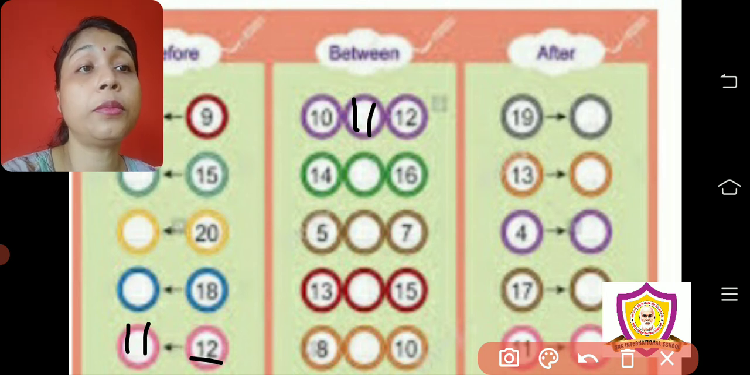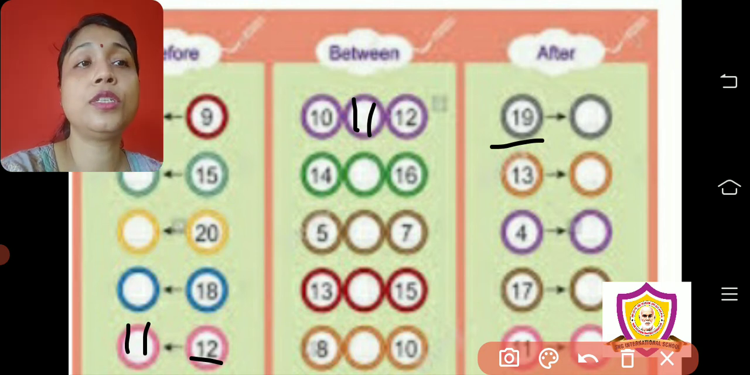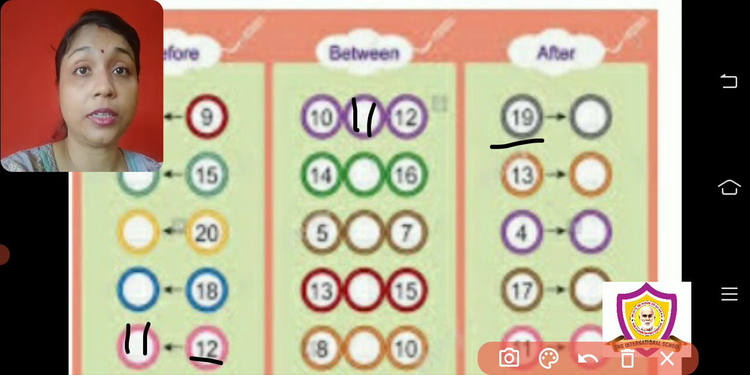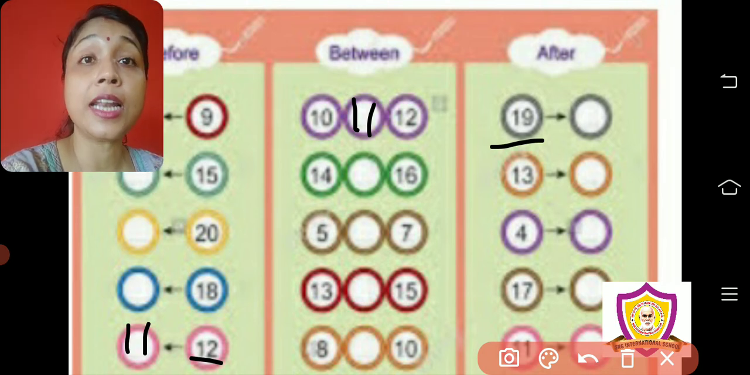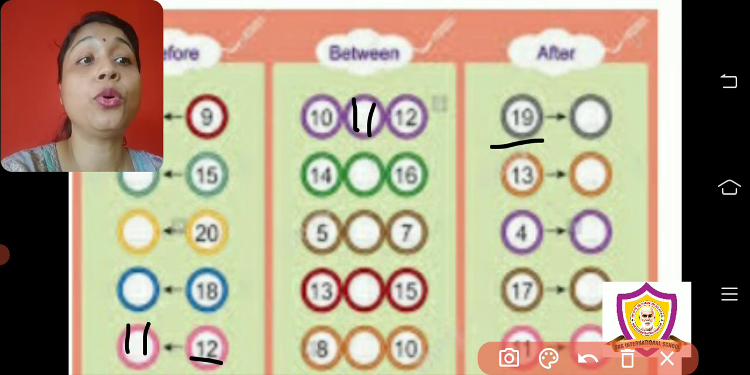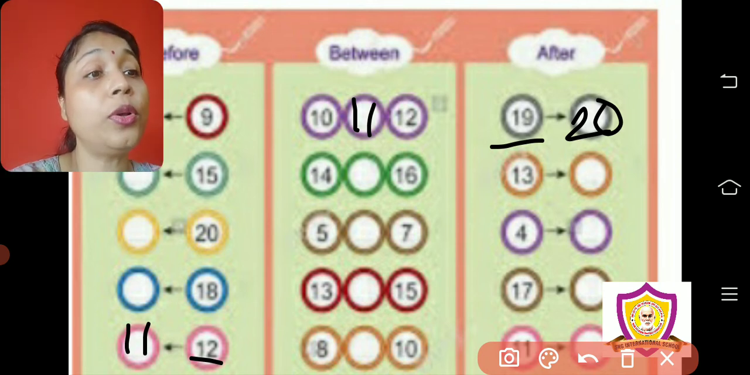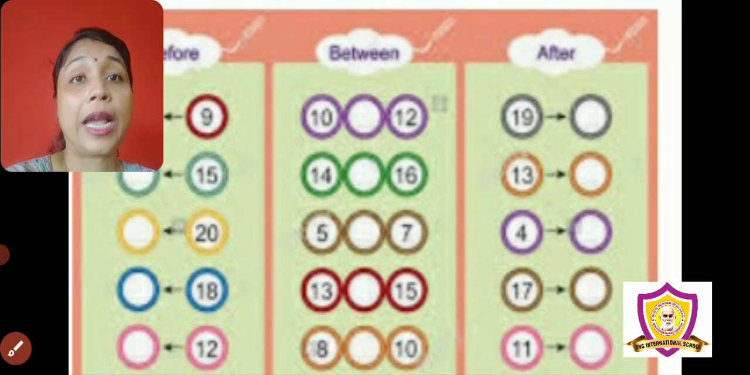Same with the after number. So what is the after number of 19? So we have to count, not till 19, but till one number ahead of 19. Let's see. 1, 2, 3, 4, 5, 6, 7, 8, 9, 10, 11, 12, 13, 14, 15, 16, 17, 18, 19, 20. So what is the after number of 19? 20.